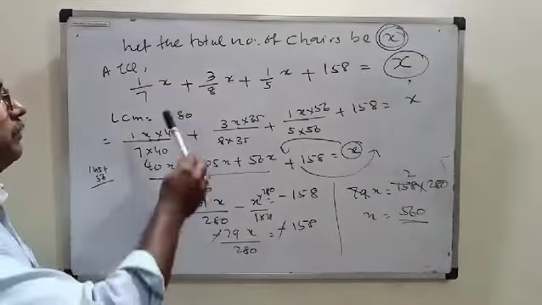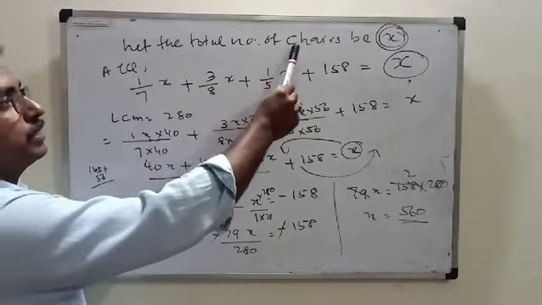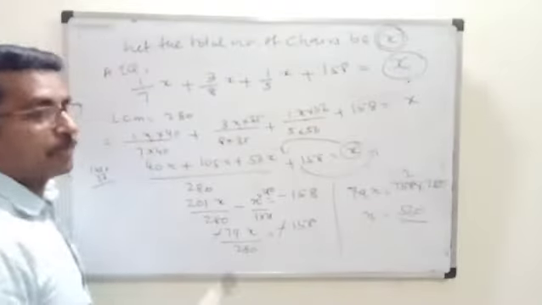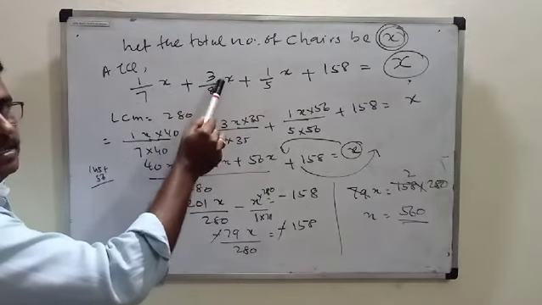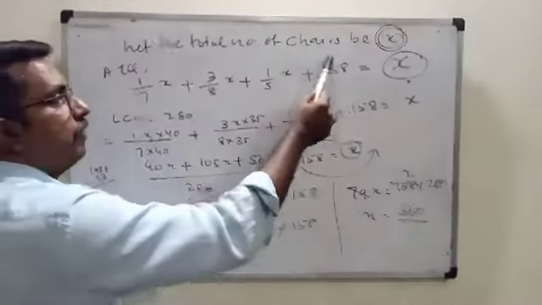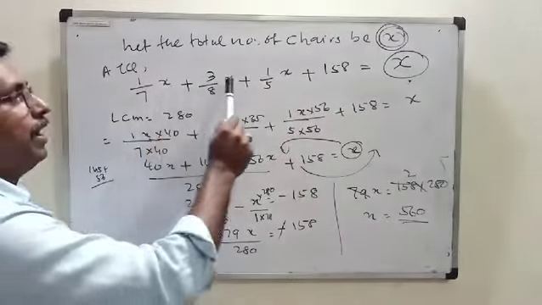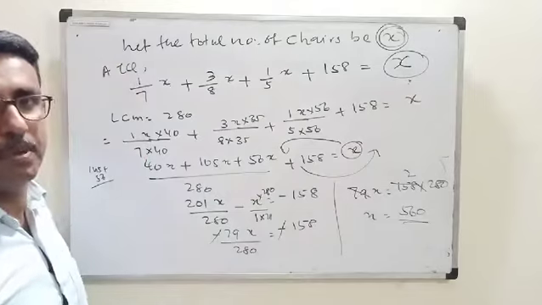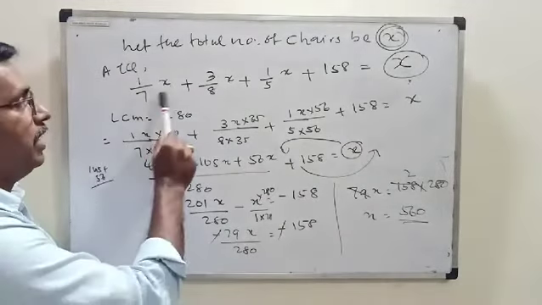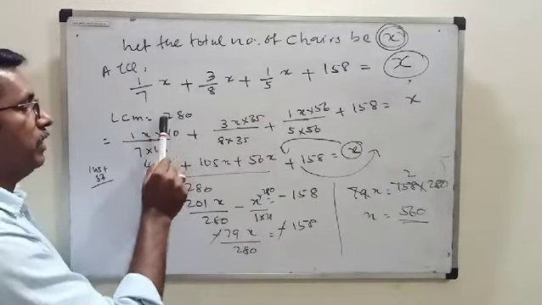Look at this one once again. Let the total number of chairs to be made is x. On the first day he made this much, and second day he made this many chairs, and third day this much, and fourth day. If you add all the 4 days chairs, you will get the total number of chairs to be made. LCM you got of this one 280.